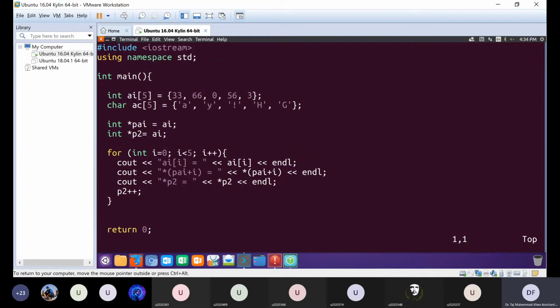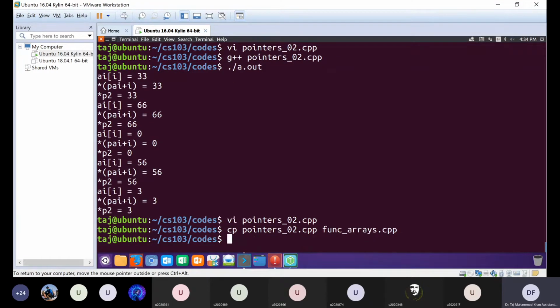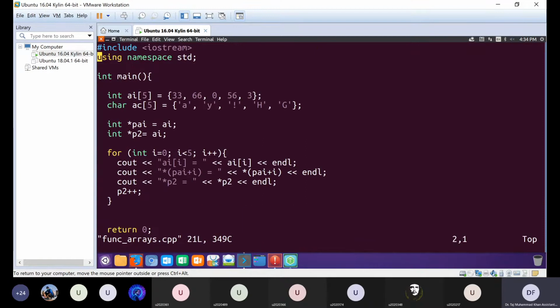Okay, so this is the program on pointers and arrays. So we'll keep it here and we'll basically copy this function to here. Okay. So we'll be passing arrays to this function.